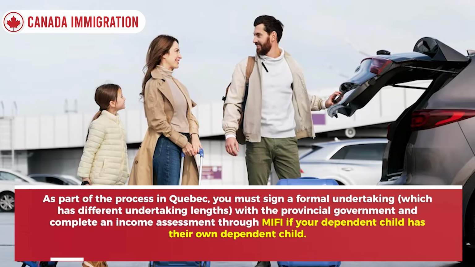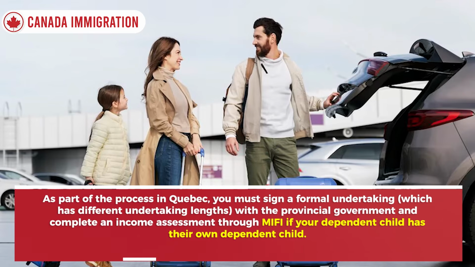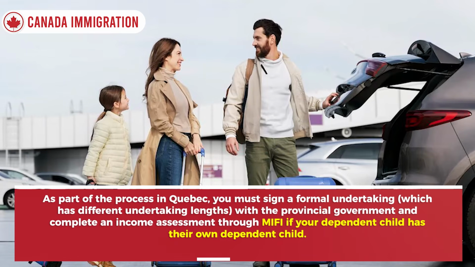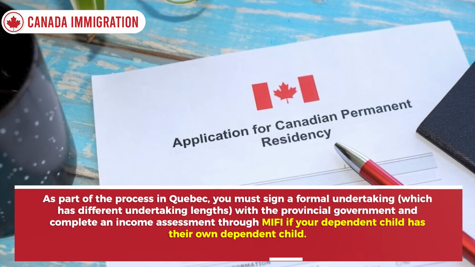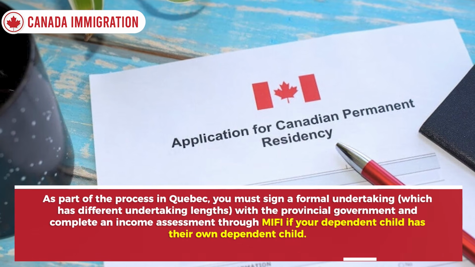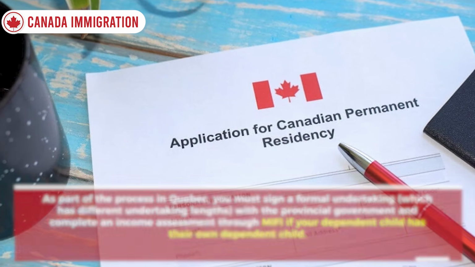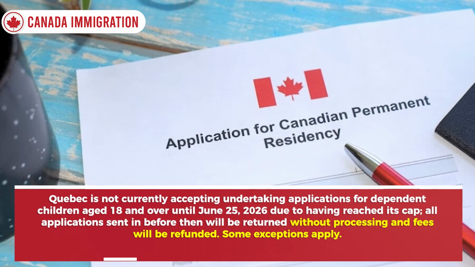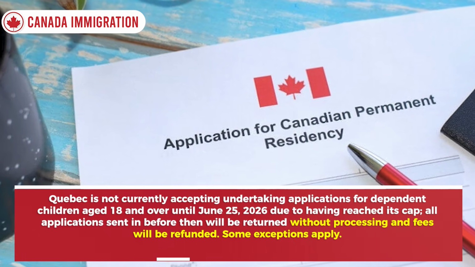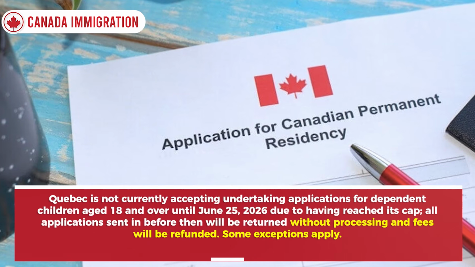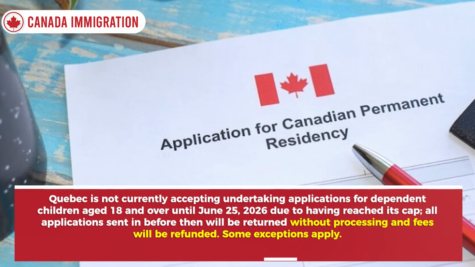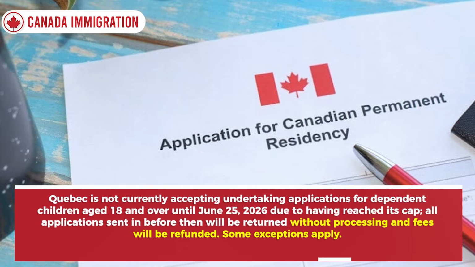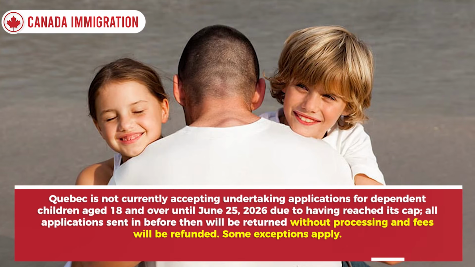As part of the process in Quebec, you must sign a formal undertaking, which has different undertaking lengths, with the provincial government and complete an income assessment through MyFi if your dependent child has their own dependent child. Quebec is not currently accepting undertaking applications for dependent children aged 18 and over until June 25, 2026 due to having reached its cap. All applications sent in before then will be returned without processing and fees will be refunded.